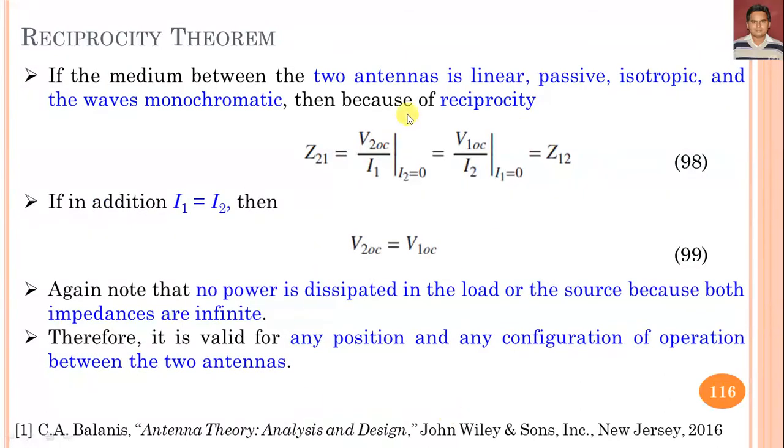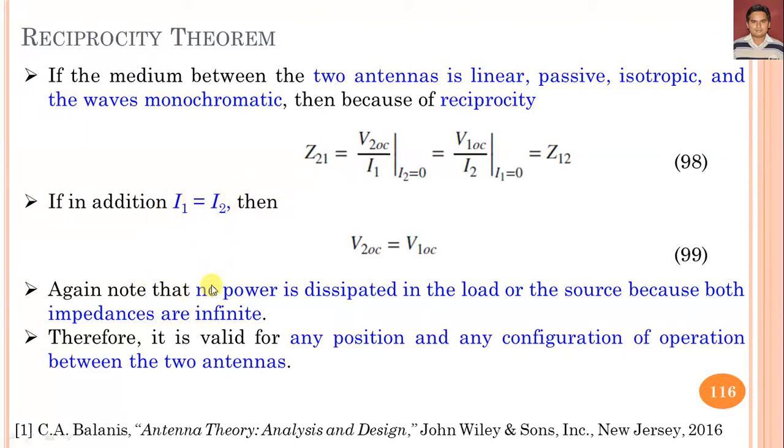If the medium between the two antennas is linear, passive, isotropic, and the wave is monochromatic, then because of reciprocity Z21 equals Z12. If this theorem is applicable for this network, we can say that the open circuit voltage equals the open circuit voltage at terminal 1. This equation is applicable only when the current I1 is equal to I2.